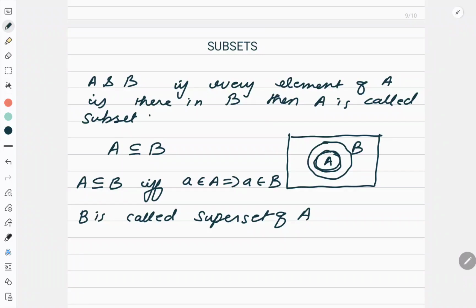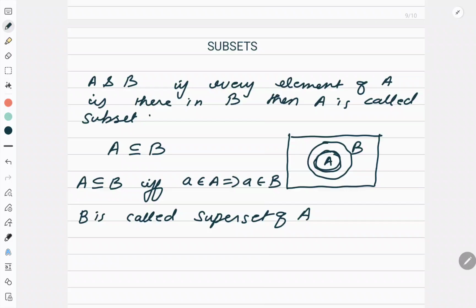Now you will hear two words, proper subset and improper subset. Now what exactly is this? Now I can say that a subset is an improper subset if it contains every element of the original set. Means whatever is in B is in A as well. And what is a proper subset?